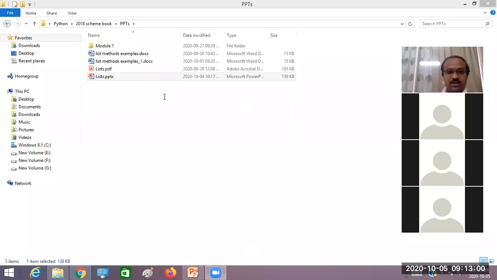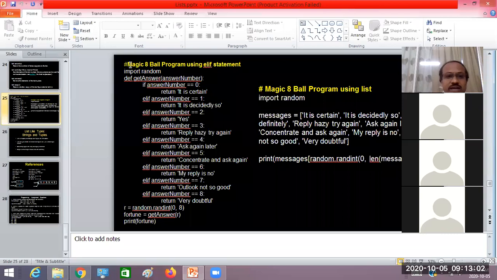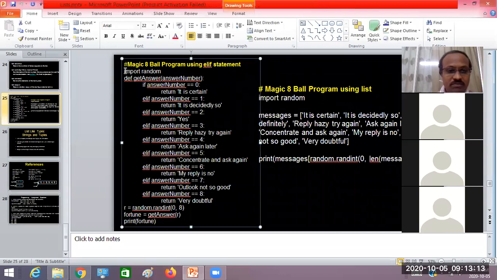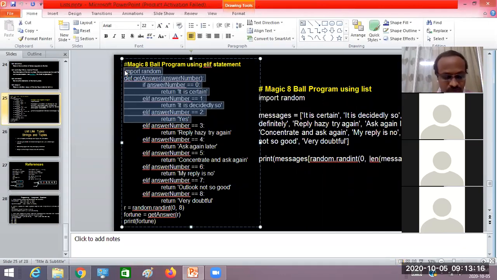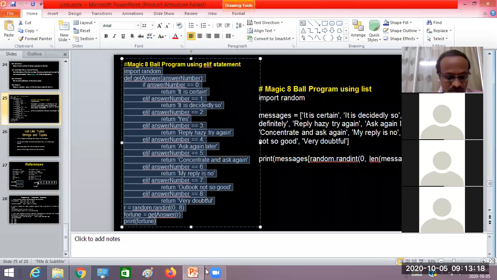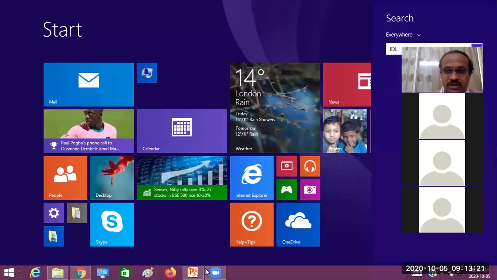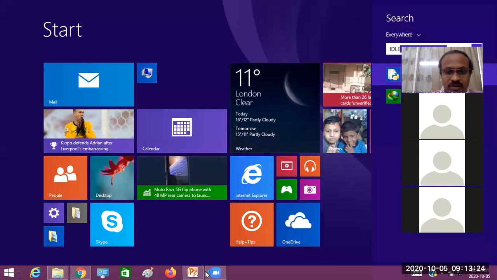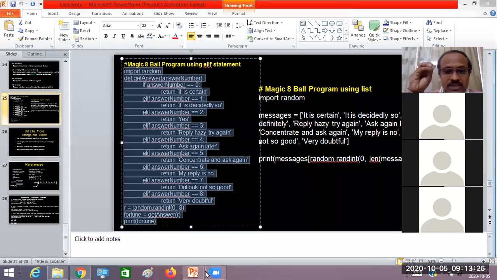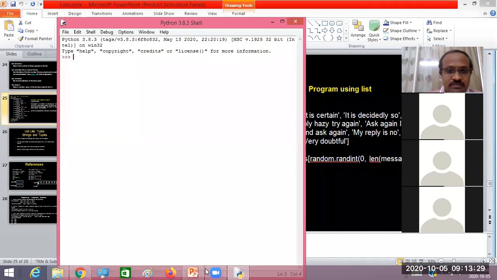Okay, so now let us take an example program, called the Magic 8-ball program. We can write this program by using the elif statement as well as by using the list. First let us see what this Magic 8-ball program is. So I'll take this program, copy. This program is simple. There are 9 messages, numbered from 0 to 8. That's why the program is named Magic 8, right? Because the messages are numbered 0, 1, 2, 3, 4 up to 8.